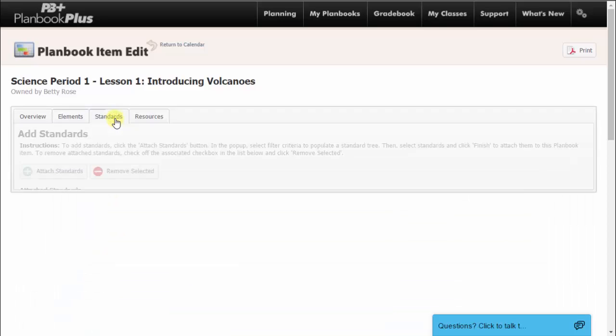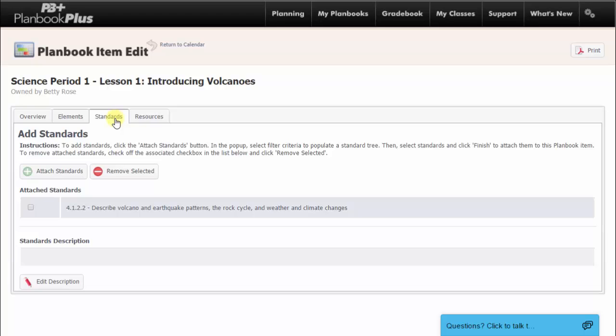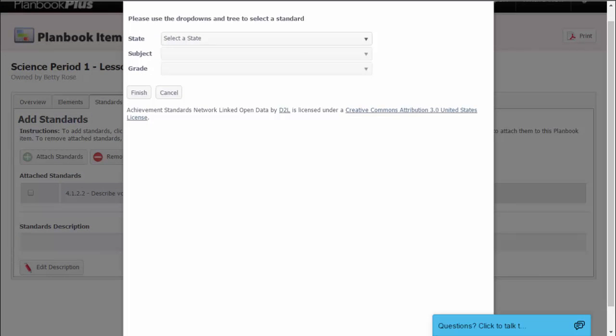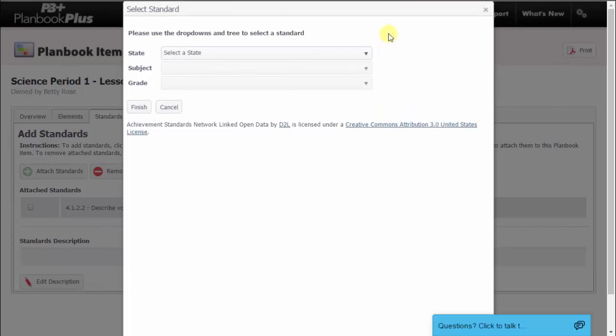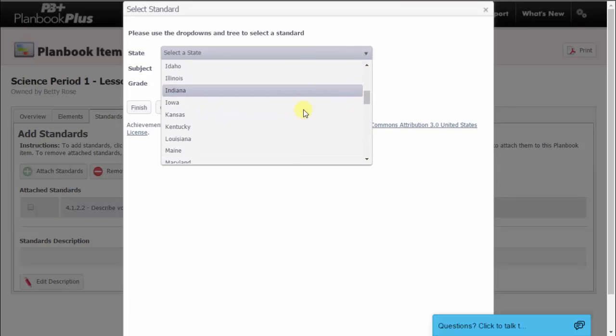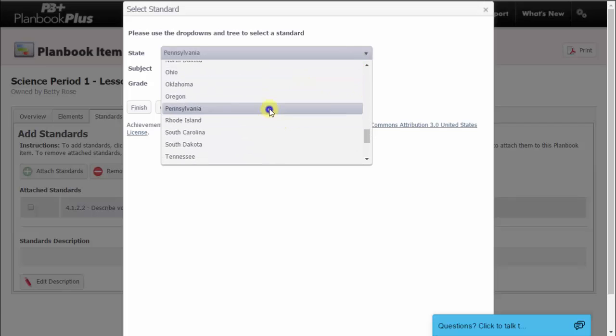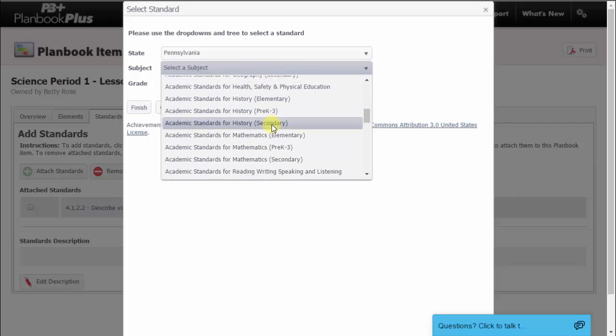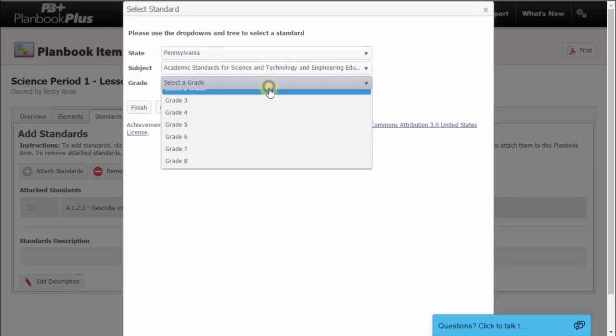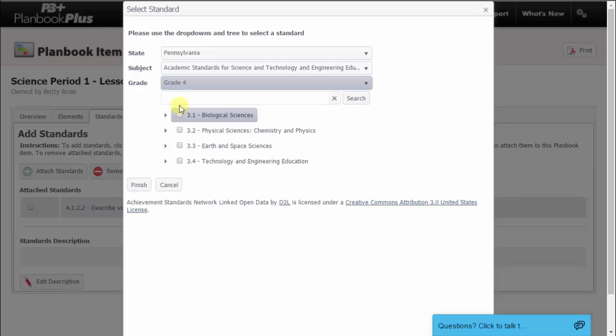Now that we have entered all the details of our lesson plan, we can begin attaching standards. Planbook Plus allows you to attach standards two different ways: by clicking on the Edit button and simply typing or copying and pasting standards from another document, or by using our preloaded standards picker. To pick standards from our standards picker, click the Add Standards button. A pop-up window will display, allowing you to choose your state and standards. Select your state, your subject, and your grade level. You can use the search bar to search for a keyword, or you can use the tree to find a specific standard.